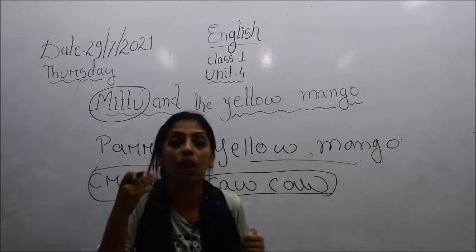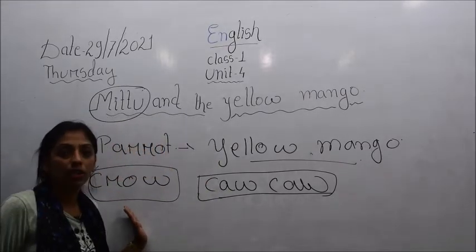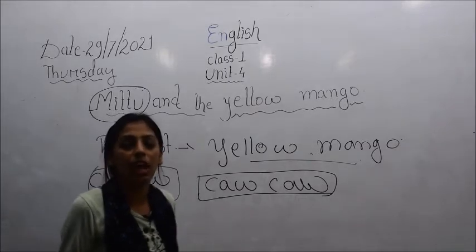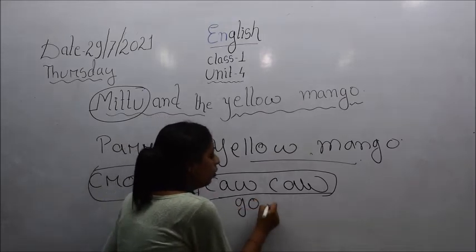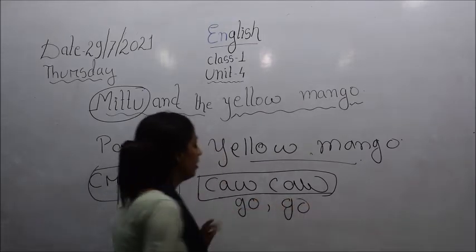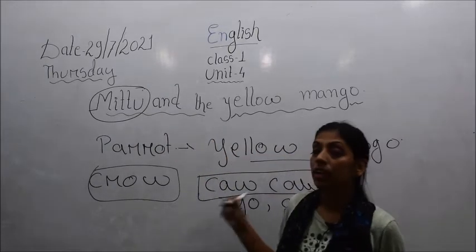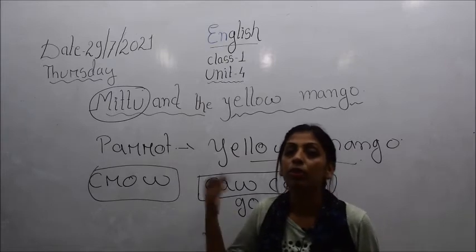Mittu got afraid to hear the crow saying aloud caw, caw. That means the crow wanted to say go, go. The crow did this so that the bird, Mittu, would go away.